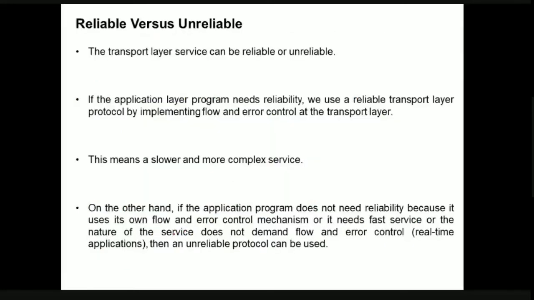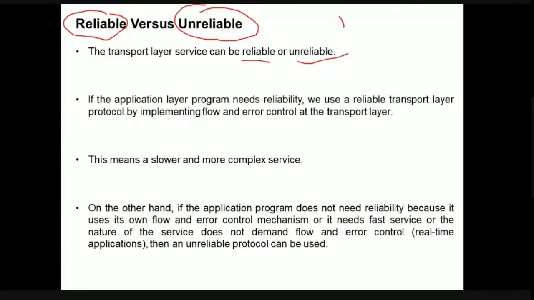Again, we can differentiate the transport layer services based upon reliable service versus unreliable service. The services provided by the transport layer can be either reliable or unreliable. What happens if the application layer program needs reliability?